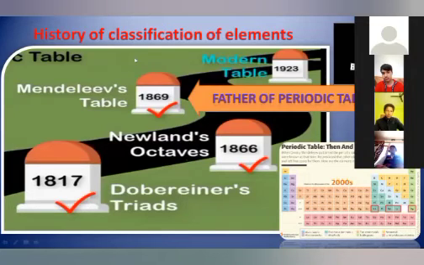So tomorrow's target is we will discuss Mendeleev's periodic table and the modern periodic table. Today we discussed Dobereiner's triads, Newlands' law of octaves, and Mendeleev's table, and tomorrow we will take up the modern periodic table.